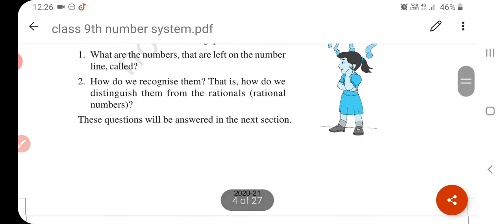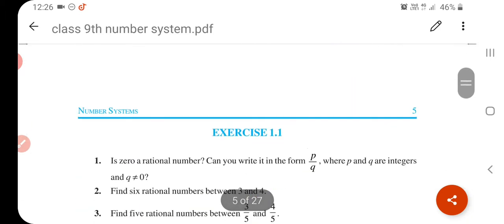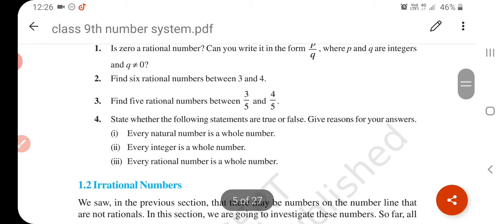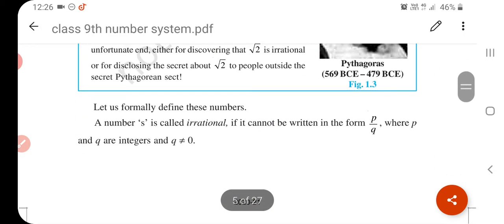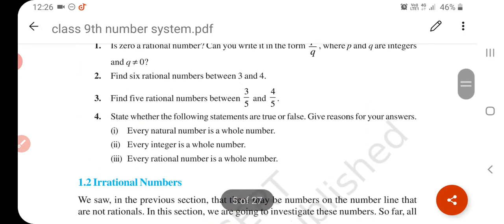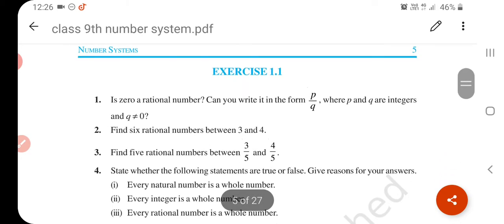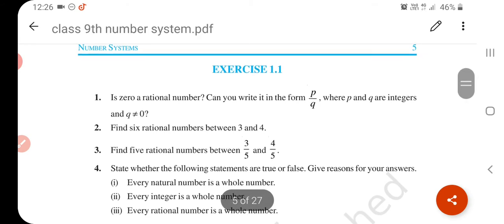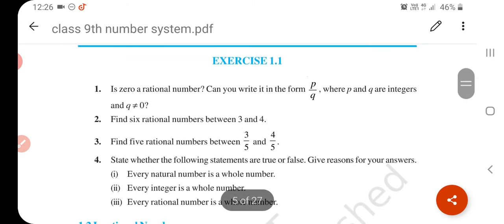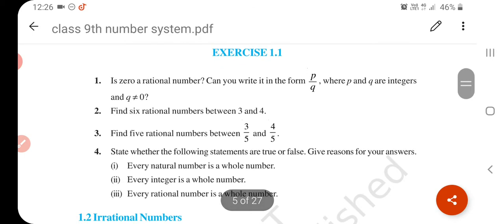Now, if we talk about exercise 1.1, we have completed. What is the rational number? We have completed. Now, if we talk about whether 0 is a rational number, can you write it in the form of p upon q, where p and q are integers and q is not equal to 0? Yes, you can write. Why? कैसे लिख सकते हैं आप?